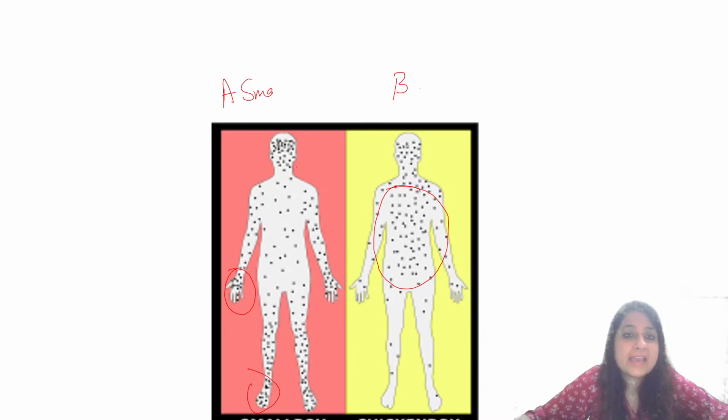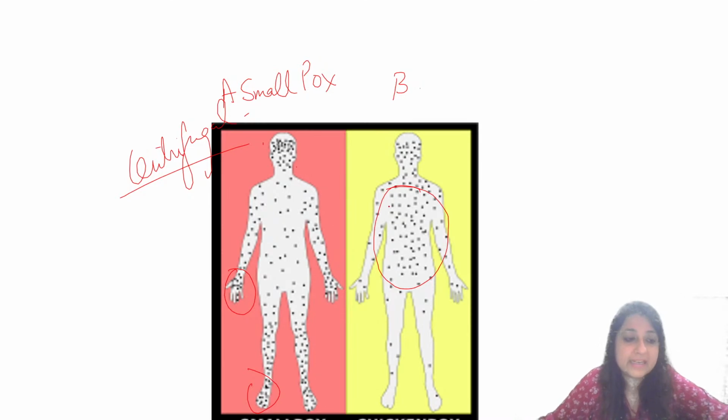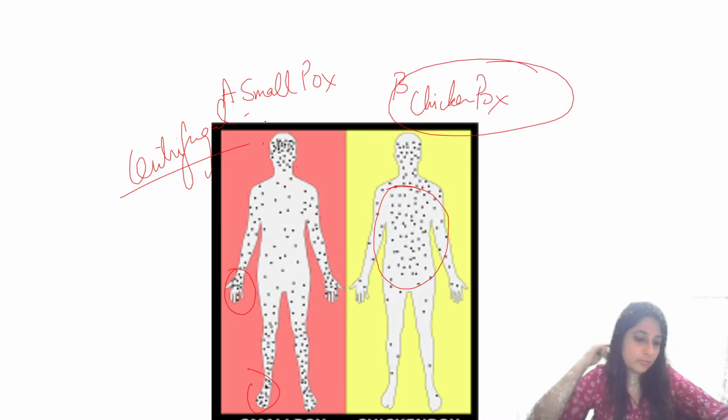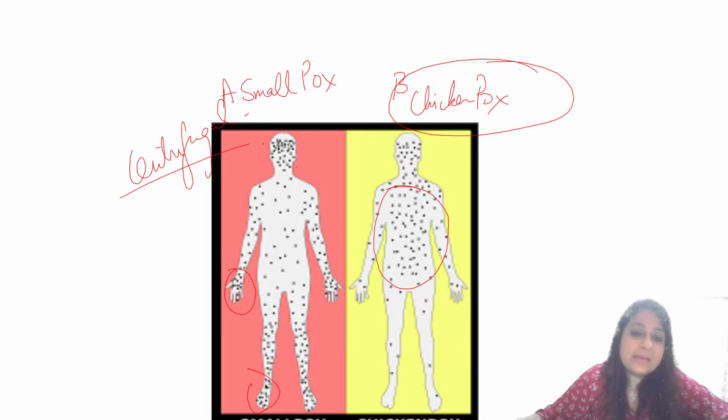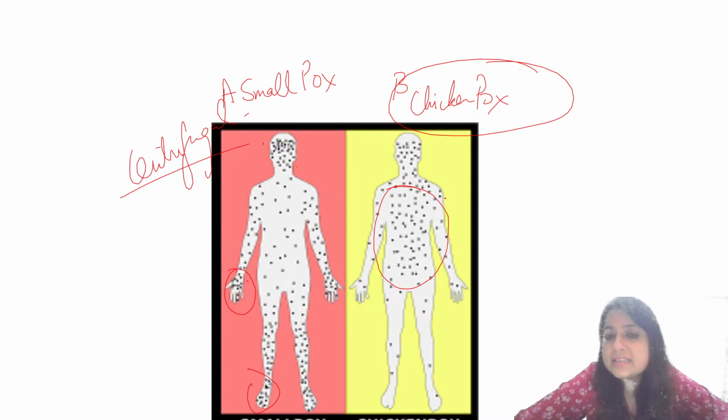Very good. So A is smallpox. Isn't it centrifugal? Okay, it's more on the extremities and here it's more on the central part. So this is chickenpox. B is chickenpox and A is smallpox. Is it clear, everybody? This image can very well come in your exams. You can see the palms and soles all are involved in smallpox. Okay, the legs are involved. So this is smallpox, centrifugal, and chickenpox is centripetal. It's more occurring in the trunk area. Okay, the palms and the soles all are spared.